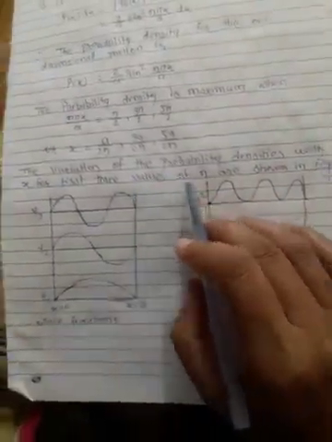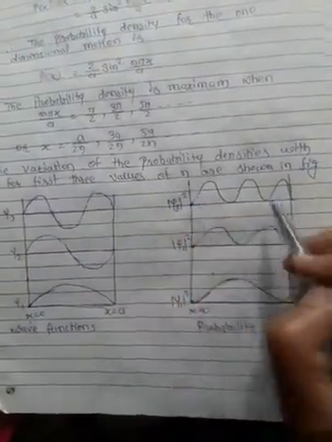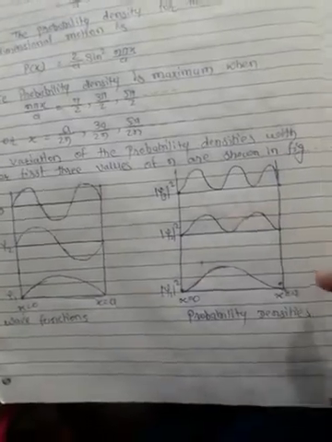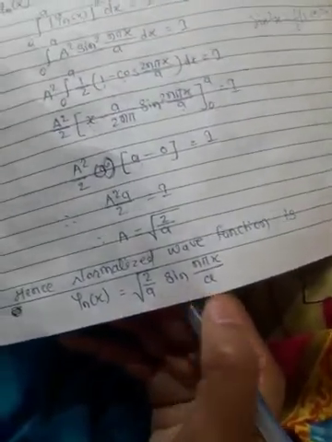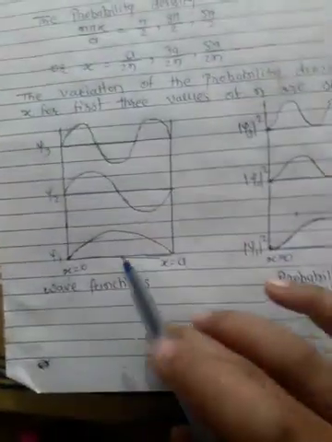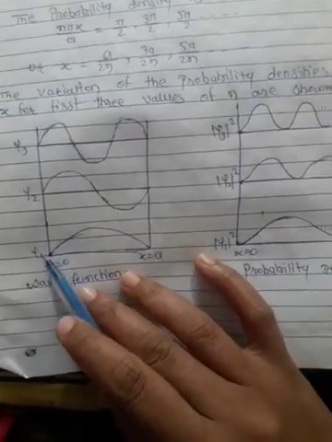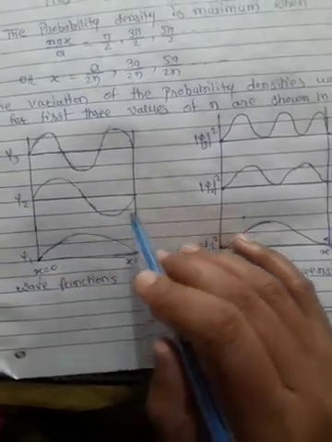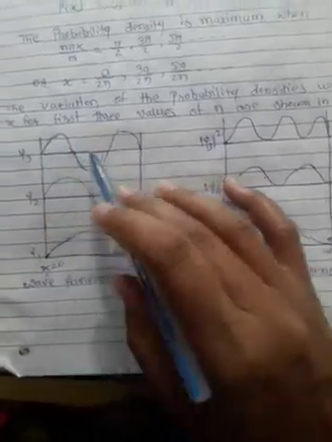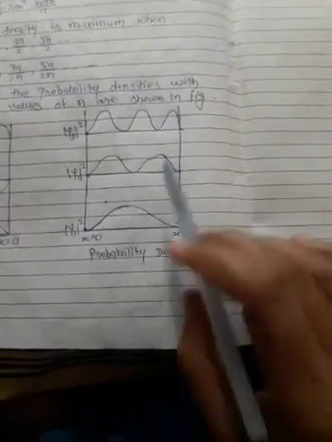The variations of the probability density with x for the first three values of n are shown in the figure. Here the probability densities are shown. This figure shows the normalized wave function. For n equal to 1, this wave function gives a single loop, completing one cycle. Here we get three loops. This figure also shows the probability density.